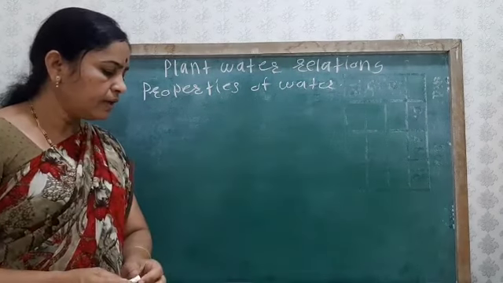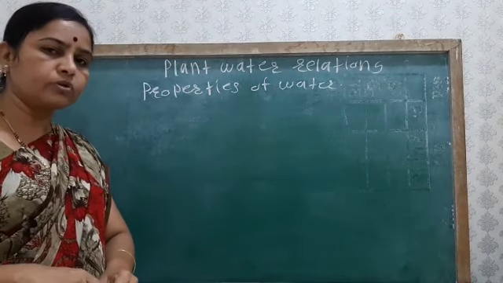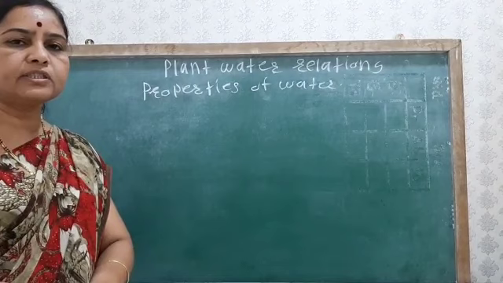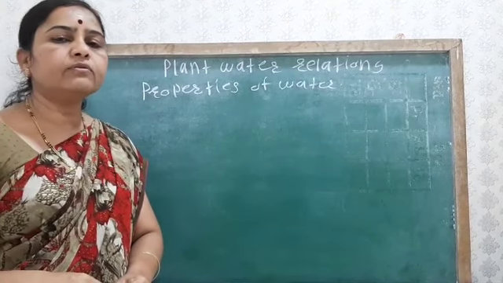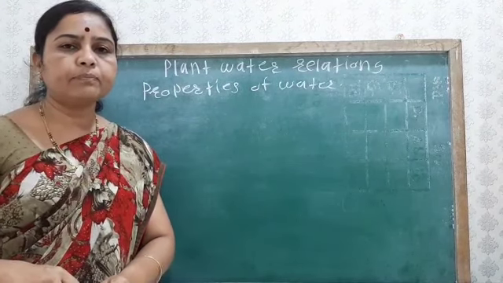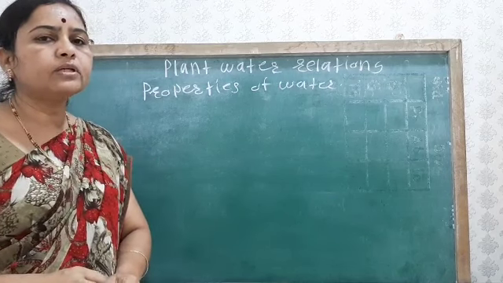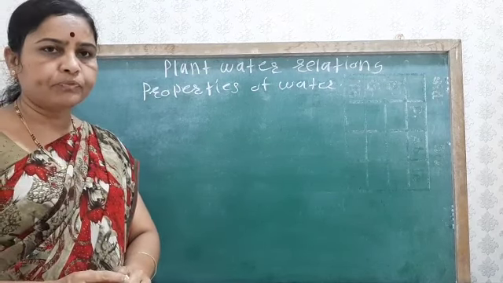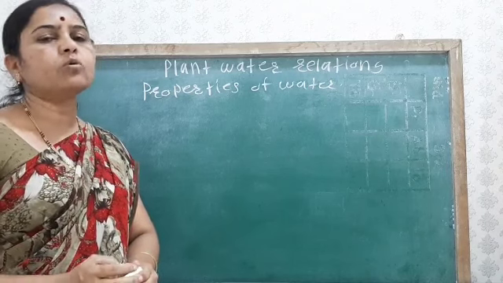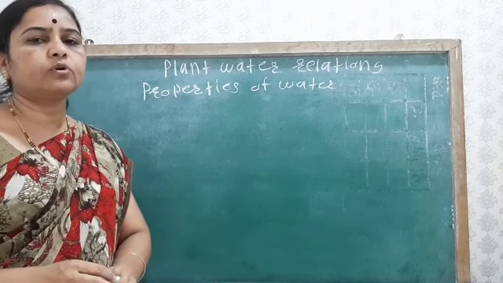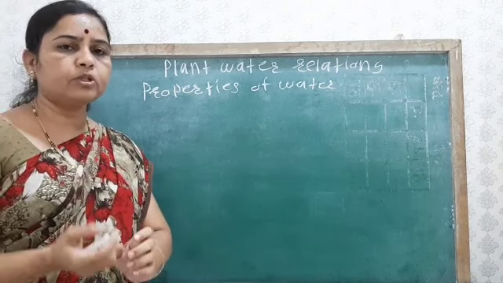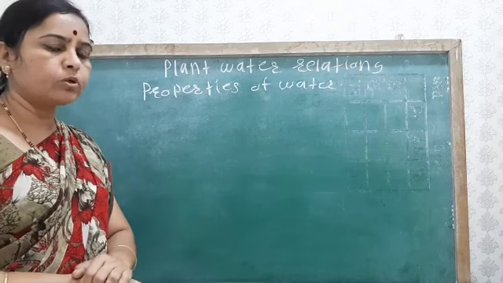Then again, it is the raw material for photosynthesis. Photosynthesis is the process in which the plant prepares its own food material from CO2 and H2O. So here the H2O, that is the water, is the raw material for the physiological process, that is photosynthesis.